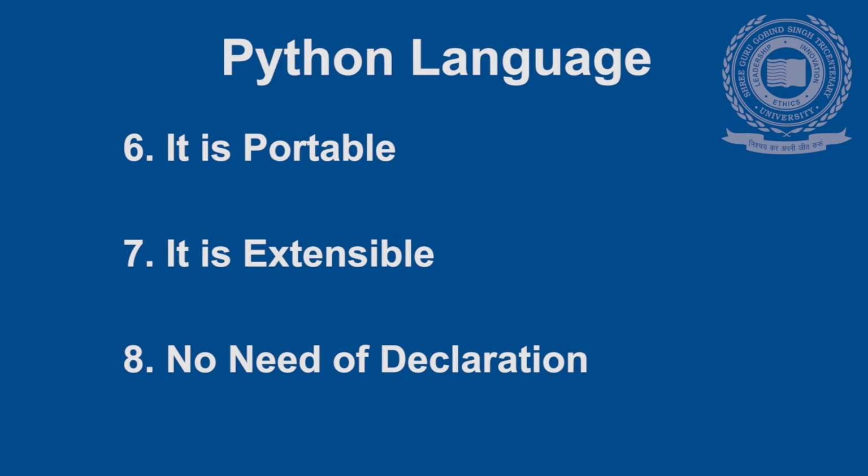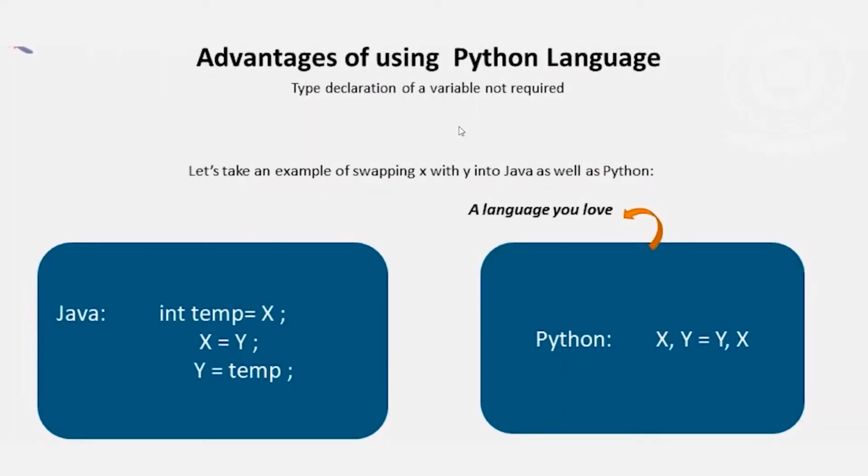Python also comes with the quality of being extensible. Another advantage of using this language is that we don't really need to declare the type of a variable, and it follows the simplest syntax. Let us take an example of swapping x with y in Java as well as Python. In Java, you need to declare the variable x as an integer, whereas in Python, no type declaration is required. And it also uses fewer lines of code, and hence you fall in love with this language.